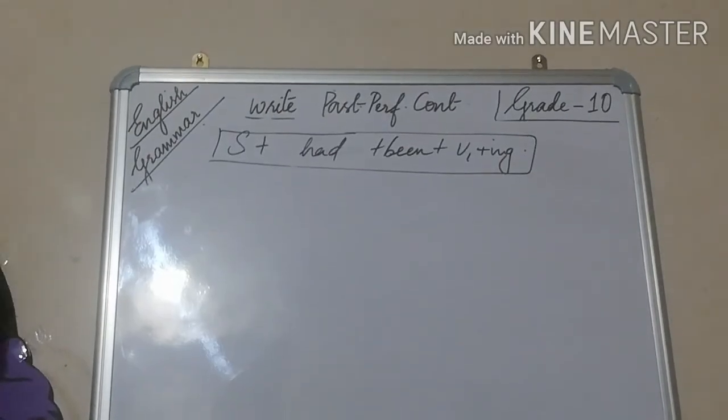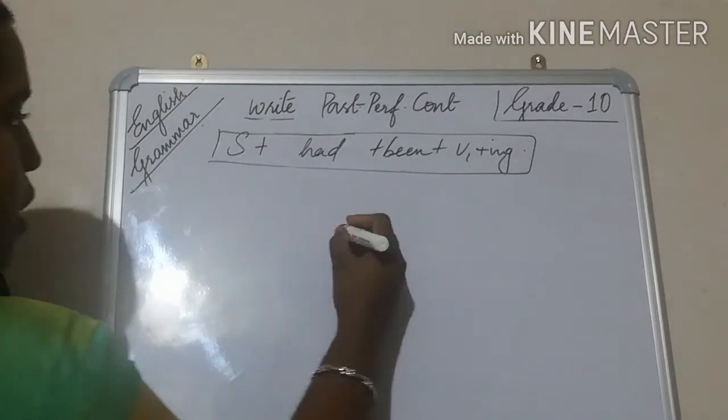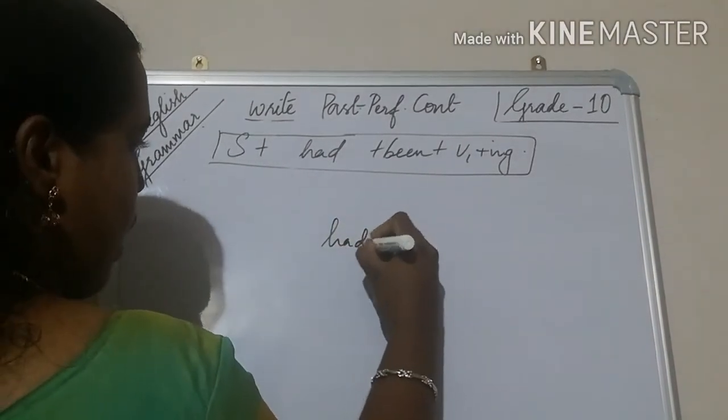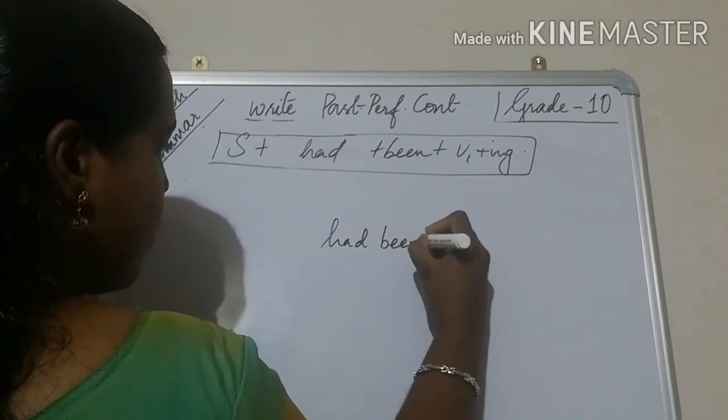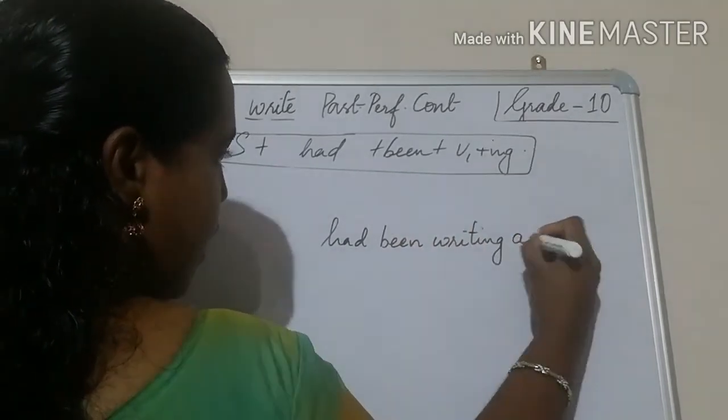The last one is past perfect continuous, and how you're going to write it. It's the same for everything: had been writing a letter.